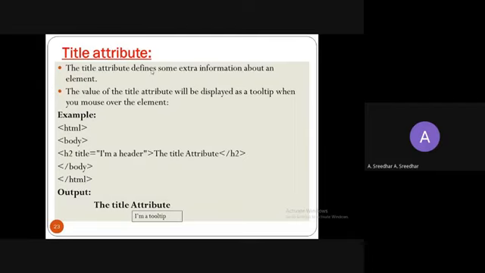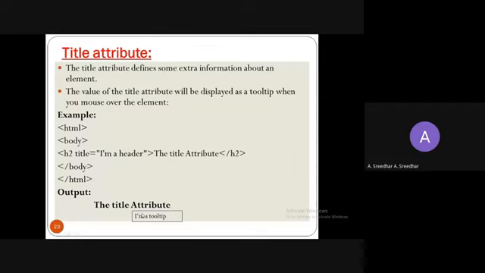Like you can observe here, the title attribute. Let us assume, for example, this is the information. When you place the cursor on this, it is going to be displayed like this, in a text box, and this is the value that you specified in the attribute. This is the additional information that you want to display for the particular tag.